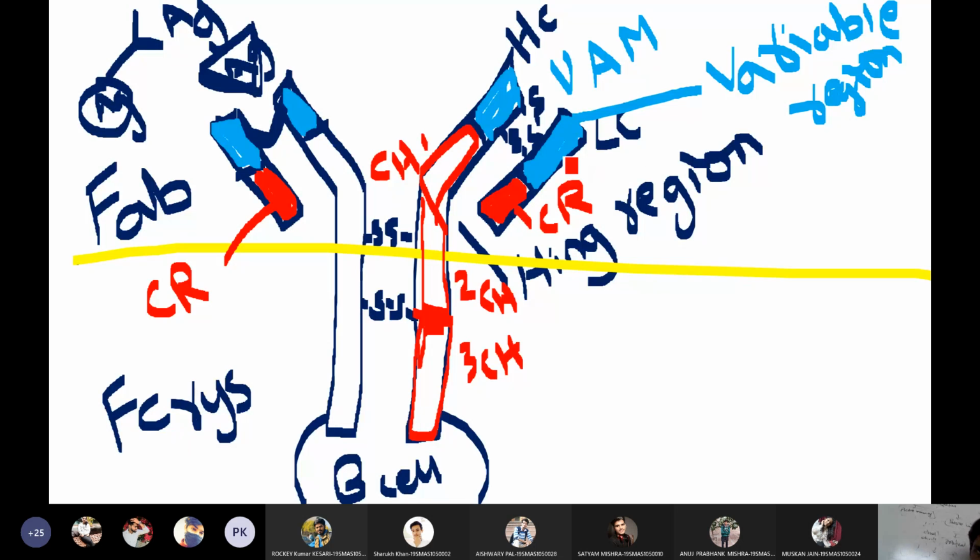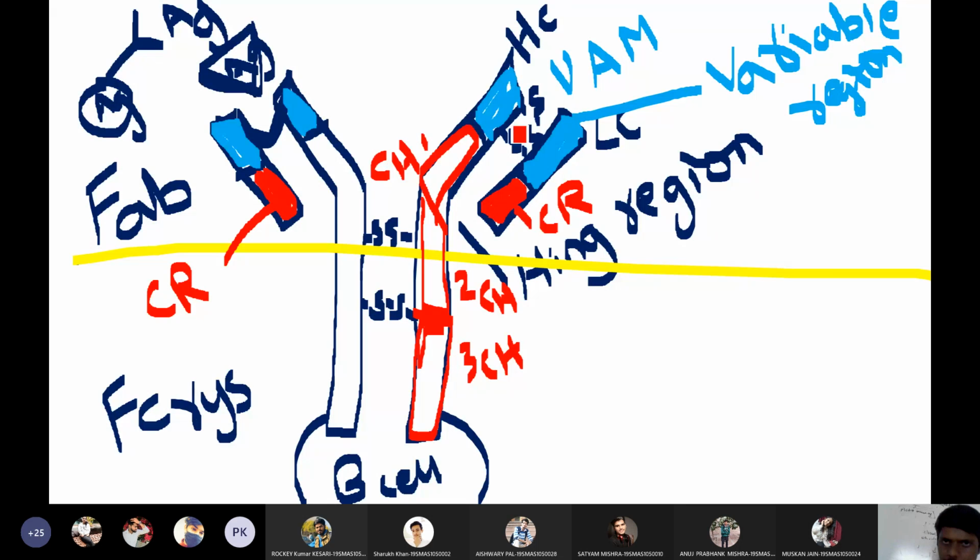Then both the light chain and heavy chain have regions, variable regions and constant regions. The light chain has 1 constant region and 1 variable region, whereas the heavy chain has 1 variable region and 3 constant regions: constant region 1, constant region 2, and constant region 3. Is this clear for everyone?